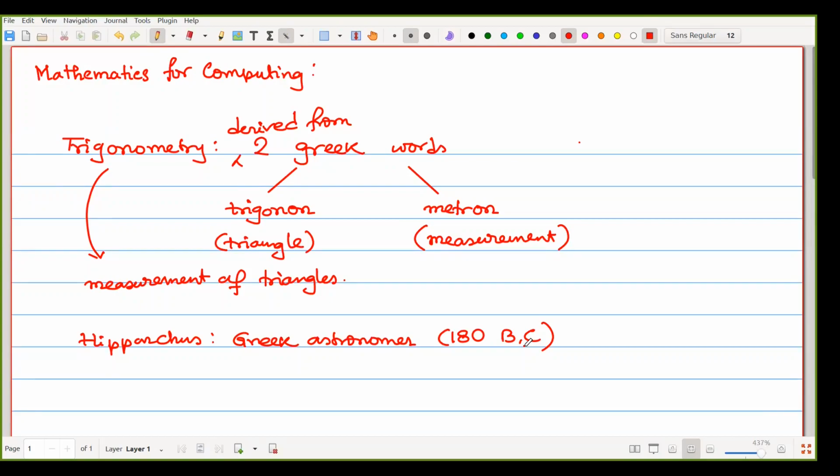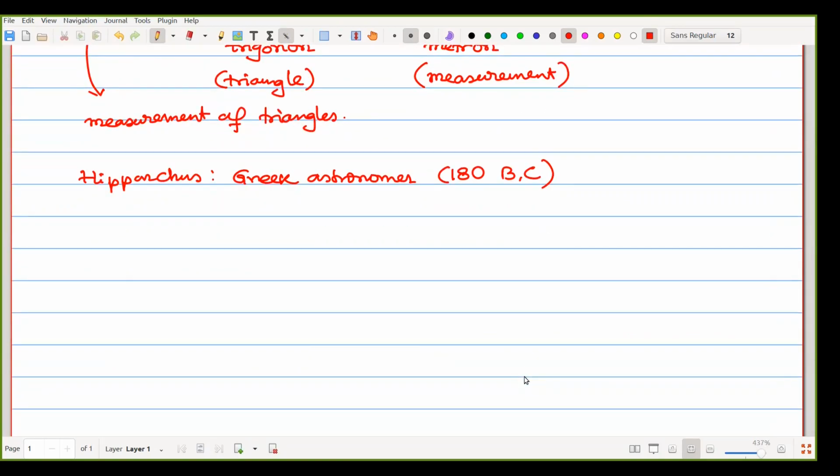So the first term that comes from trigonometry is the angle. What is the meaning of angle?